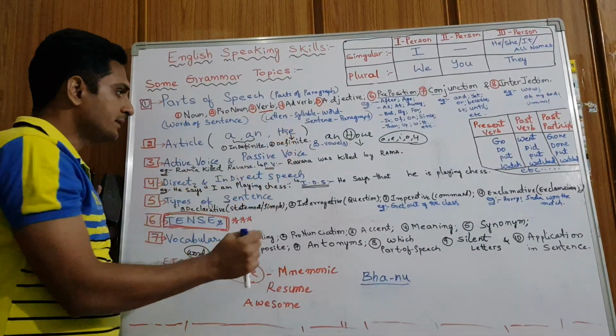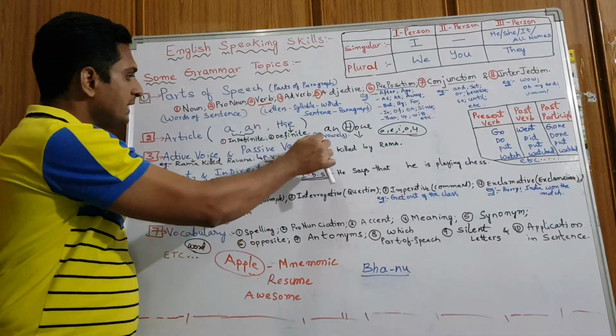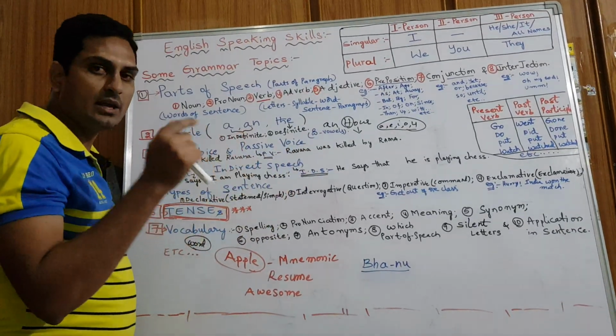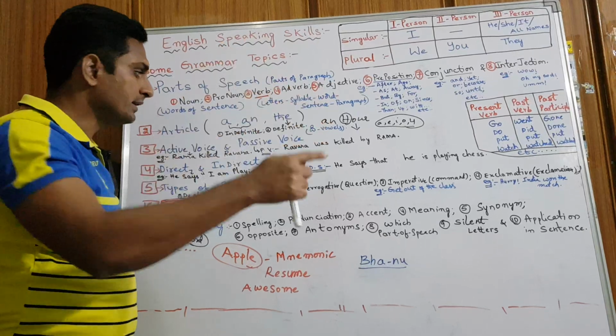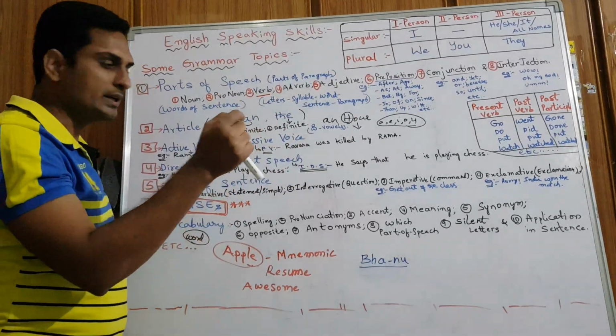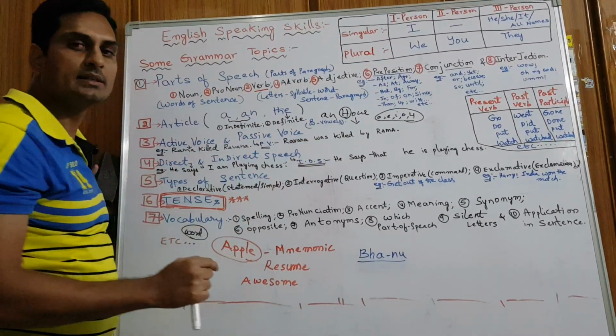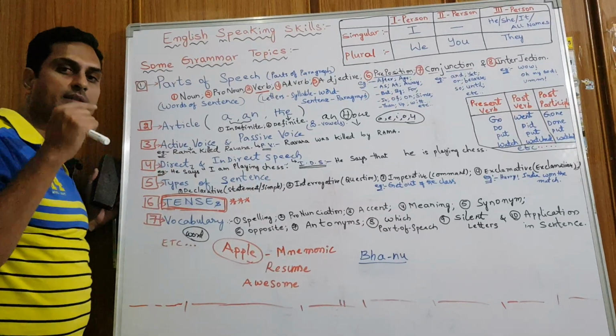The is the definite article, as I told you. Here a small key point is when a word begins with a, e, i, o, u sound in definite items, we use the, and we pronounce it as thee.